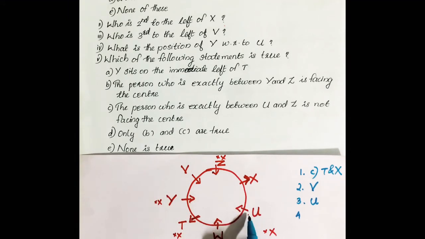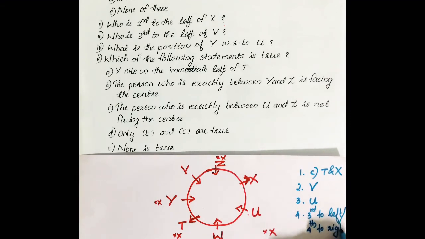Then U left side 1, 2, 3. It can be third to the left. Or it can be, if we count from right side, 1, 2, 3, 4. Or it can be 4 to the right side. Third to the left or 4 to the right of U is Y.